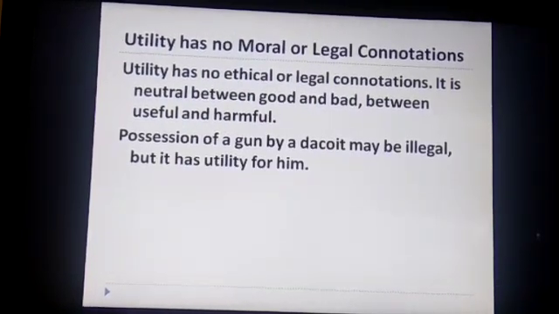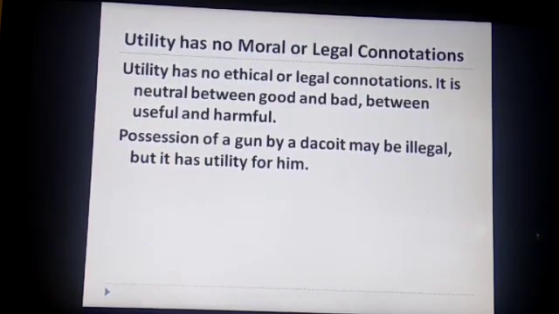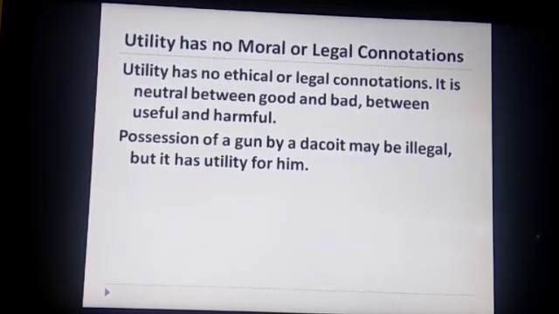Utility has no moral or legal connotations. Utility is not concerned with any ethical or legal connotations. It is neutral between good, bad, harmful, useful. Utility is not affected by any of these. Possession of a gun by a dacoit may be illegal, but it has utility for him. We are taking a very illegal example here. Suppose a dacoit, a thief, has a gun.